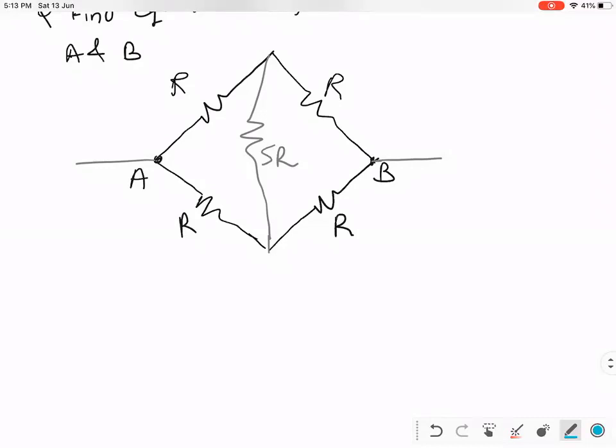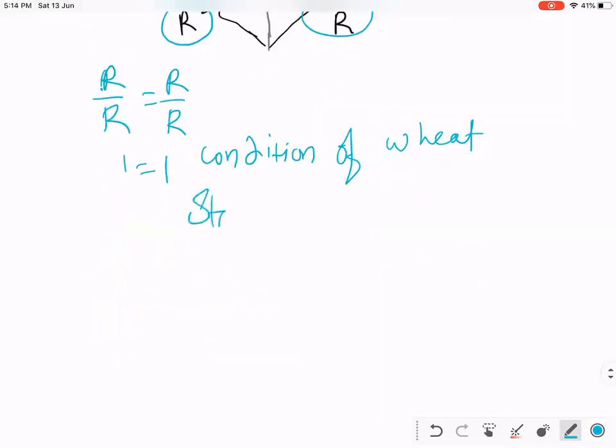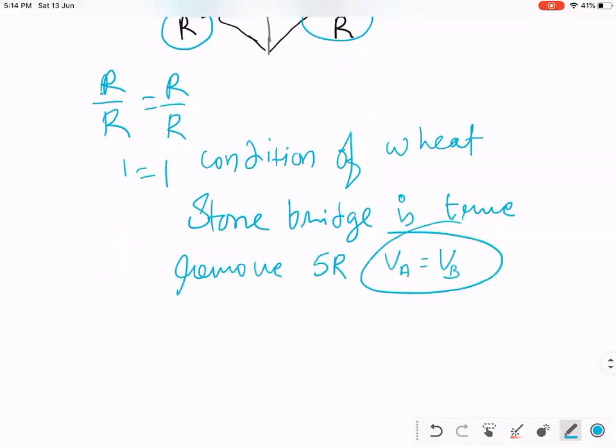So now you will think once. Divide this by this, R by R, and divide this by this, R by R. You got 1 equal to 1. Yes, the condition of Wheatstone bridge is true. Means remove 5R. Why? Because the potential at A is equal to the potential at B.